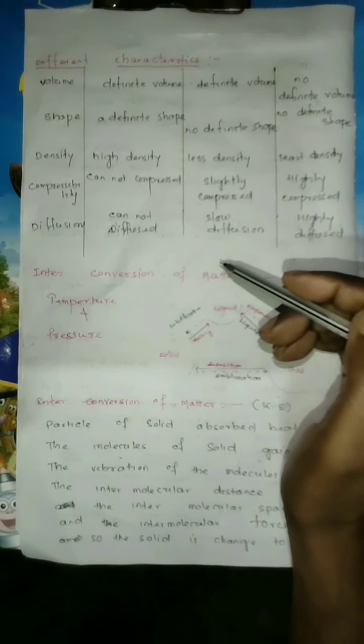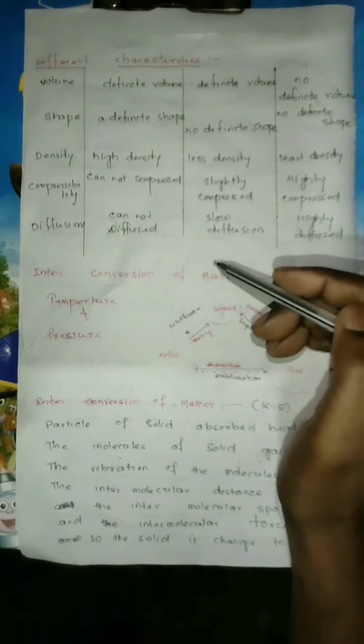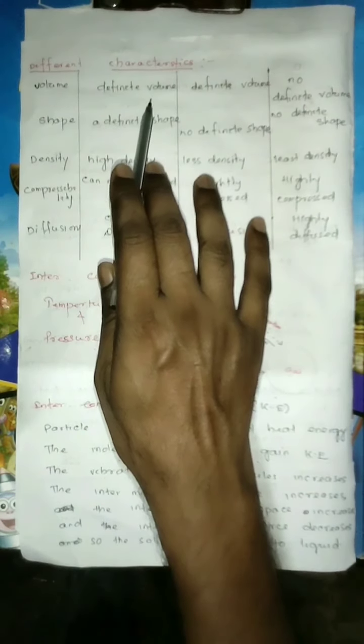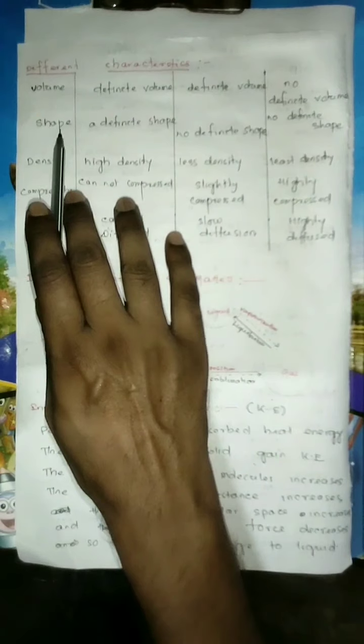Then different characteristics of the 3 states of matter. Volume. Solid has definite volume, liquid has definite volume, but gas has no definite volume. Shape.